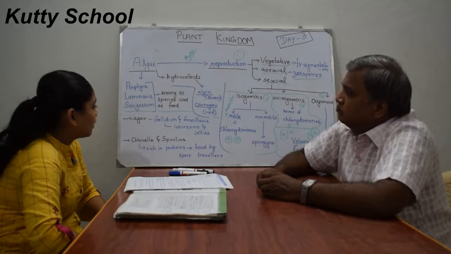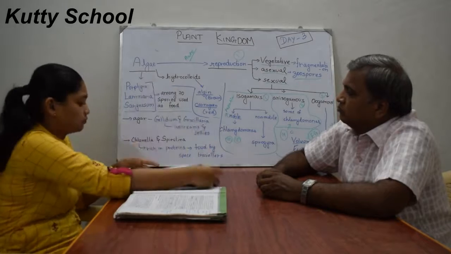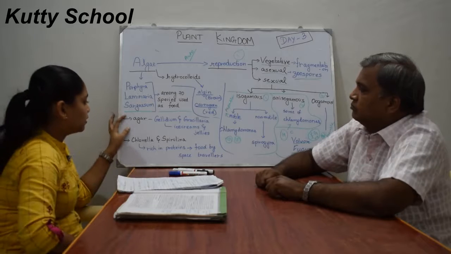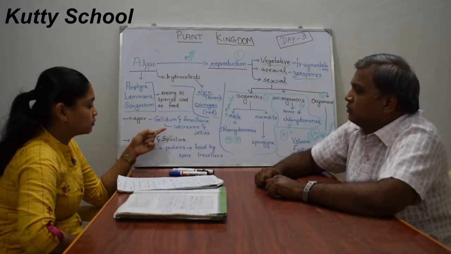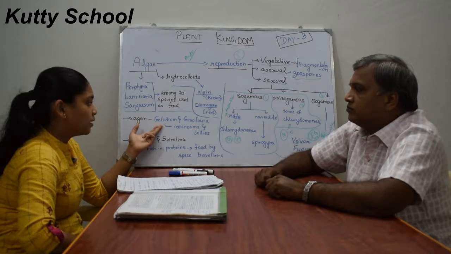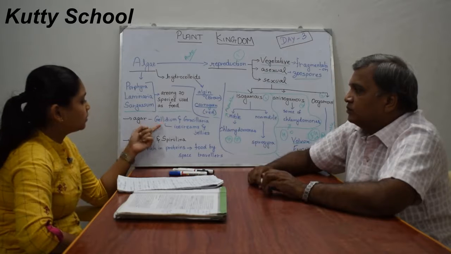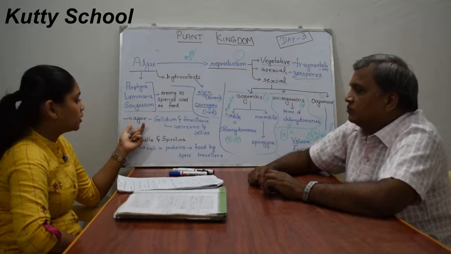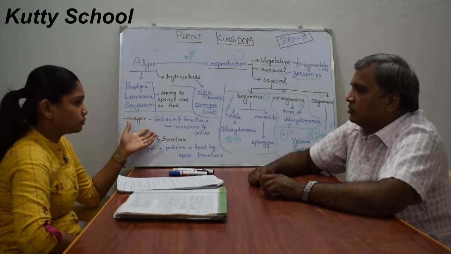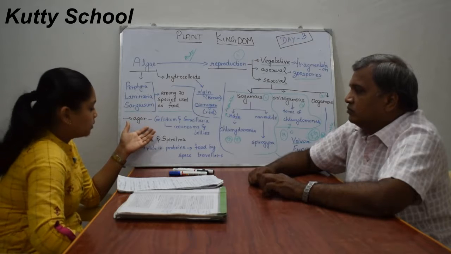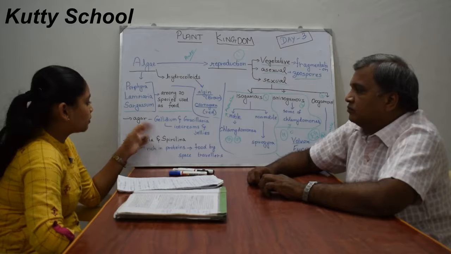And then agar is a product obtained from Gelidium and Gracilaria. These two are red algae. Agar is used to grow microbes. It is also used in the preparation of ice creams and jellies, so ice creams and jellies are made with agar.